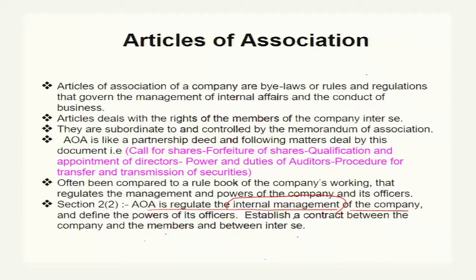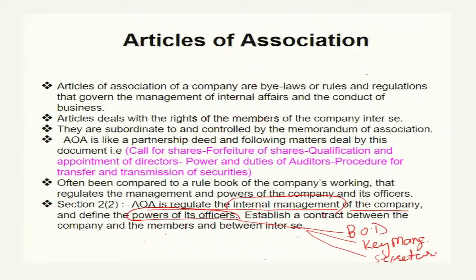So it regulates the internal management of the company and defines the powers of officers. What officers? In the case of companies, the officers are the board of directors and key managerial functionaries. Key managerial persons are officers, and your secretary is an officer. So those persons who are responsible for the functioning of the company are considered officers. If any default is committed by the company, it means an officer committed the default.